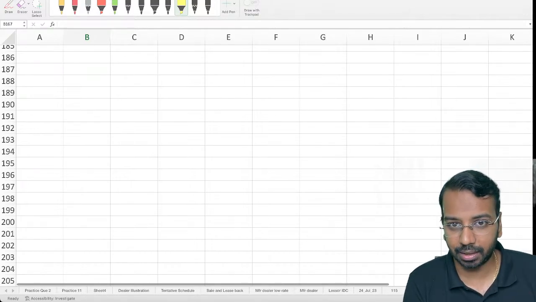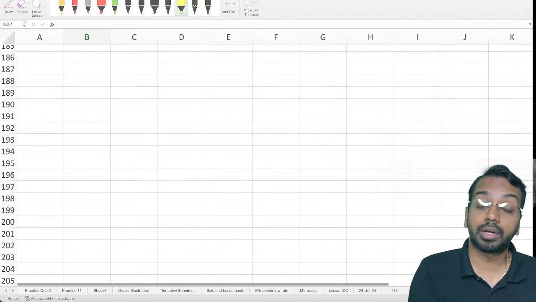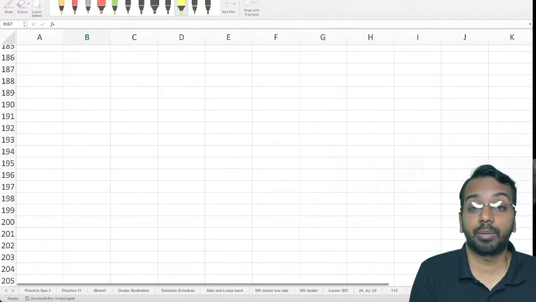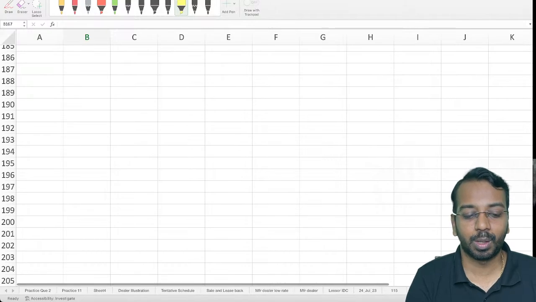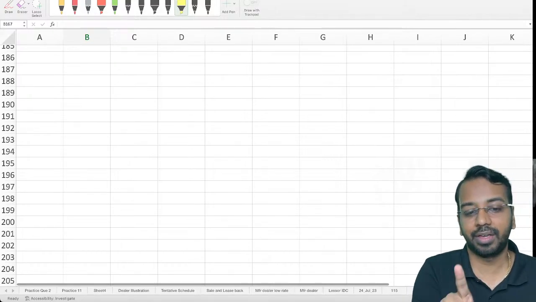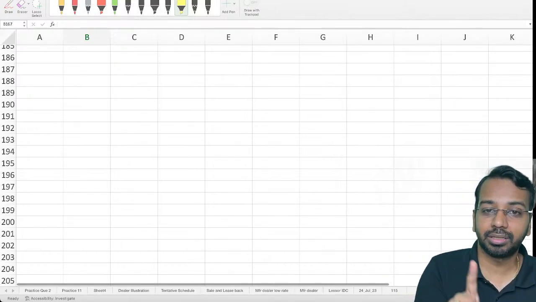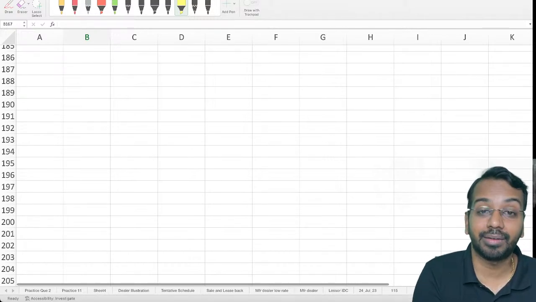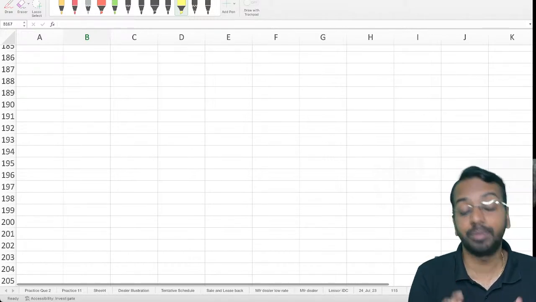Impairment loss, P&L. Some of you may have a doubt, sir, if I'm already doing it at revaluation amount, why is there an impairment possible? Because revaluation is done at fair value. Impairment is done at fair value less cost to sell. So that is why there can be a difference.